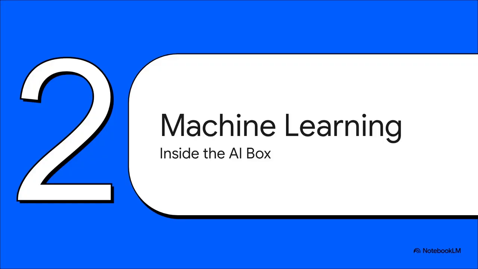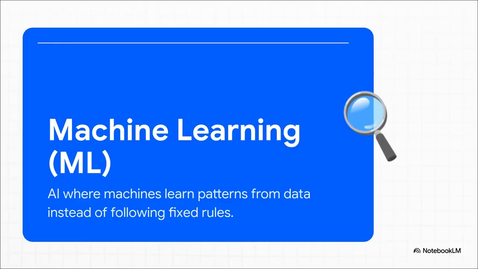Moving right along to Section 2, machine learning. Let's see what sits directly inside that big AI box. So this brings us to machine learning, or ML. What's really fascinating here is the mechanical contrast. In old-school AI, like those simple rule-based systems we just mentioned, a human programmer has to write every single rule. If A happens, do B. The machine just blindly follows the script.